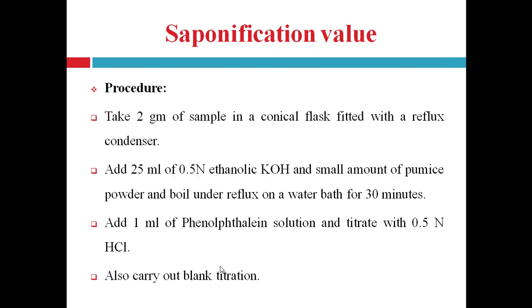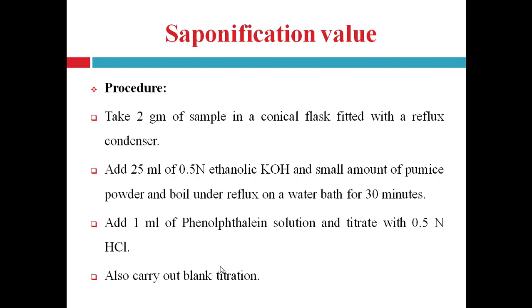Now after 30 minutes, cool the solution and add 1 ml of phenolphthalein solution as an indicator and titrate the mixture with 0.5 normal hydrochloric acid to neutralize the excess of KOH. So the KOH that is added is first used for the hydrolysis of the ester. 1 mole of ester of fat uses 1 mole of KOH. Then the excess of KOH is neutralized by using the hydrochloric acid.